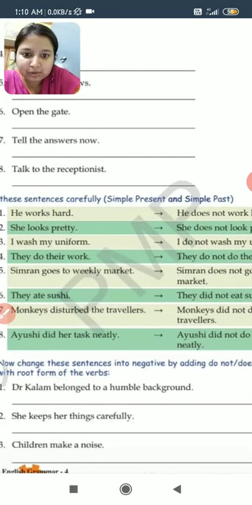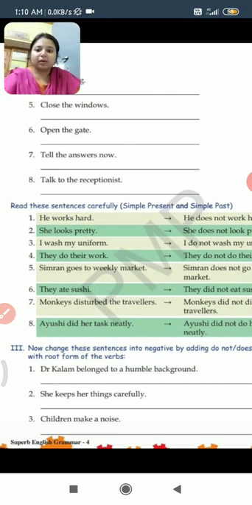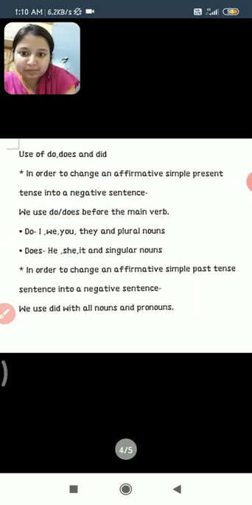Now let's come to the next part. Now read these sentences carefully. Here are some sentences that are given in simple present and simple past tense. Now, how to change a simple present tense sentence into a negative sentence and a simple past tense sentence into a negative sentence? So certain rules are there that must be followed. So for that, just look here.